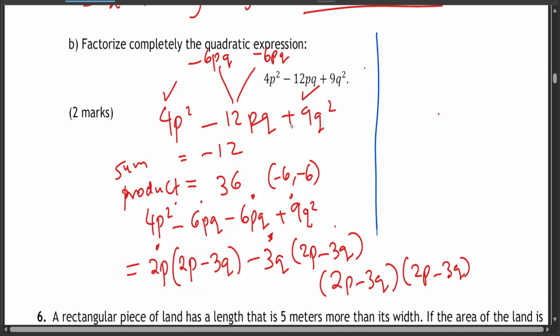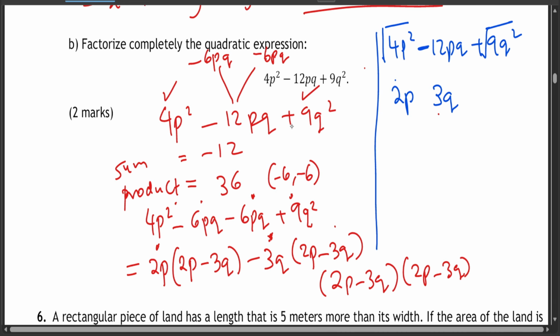So let's say you'll see this one, 4p squared minus 12pq plus 9q squared. Now you realize that this one has a square root, this one has a square root. Square root for 4p squared is supposed to be 2p, and the square root for 9q squared is supposed to be 3q.